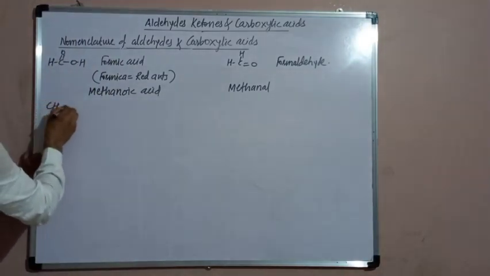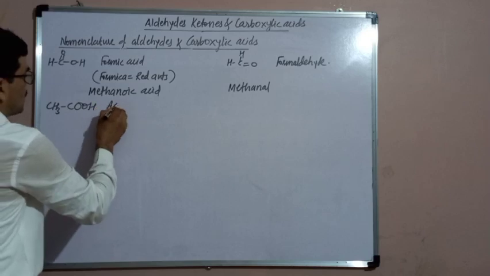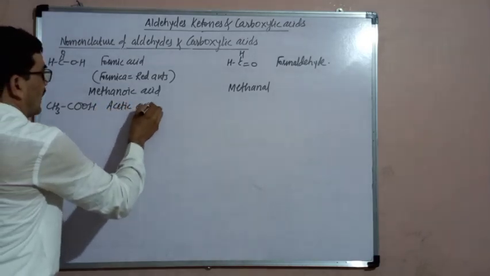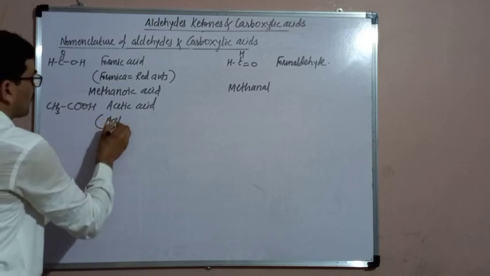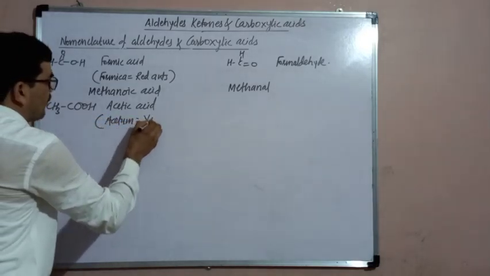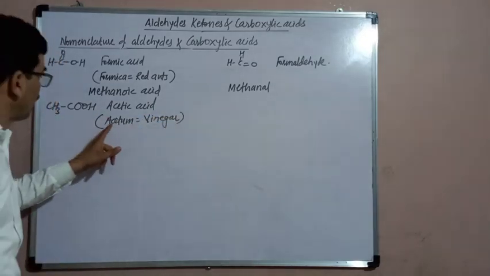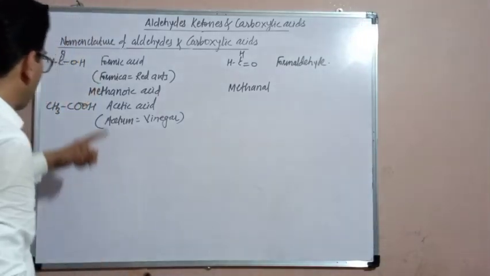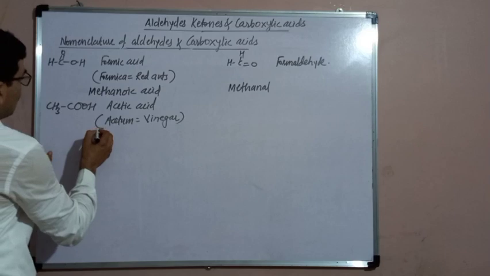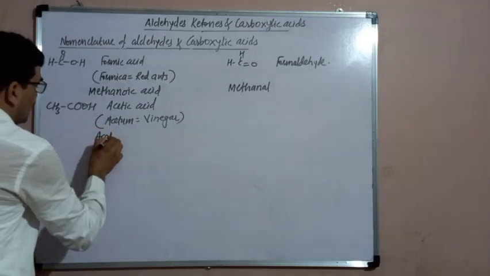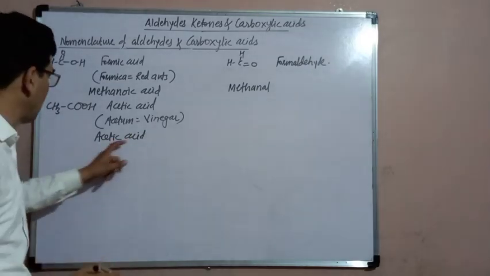Another example, CH3COOH. This acid is named acetic acid, because it was derived from acetum. Acetum means vinegar. Initially it was obtained from acetum, and therefore the common name of this acid is acetic acid.